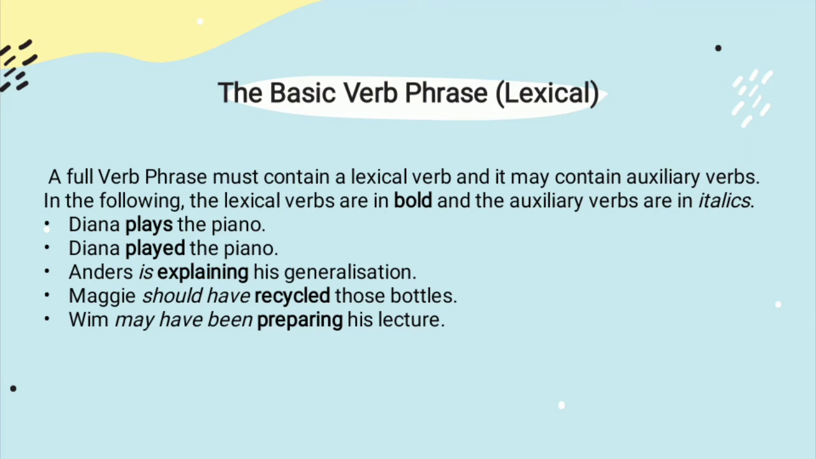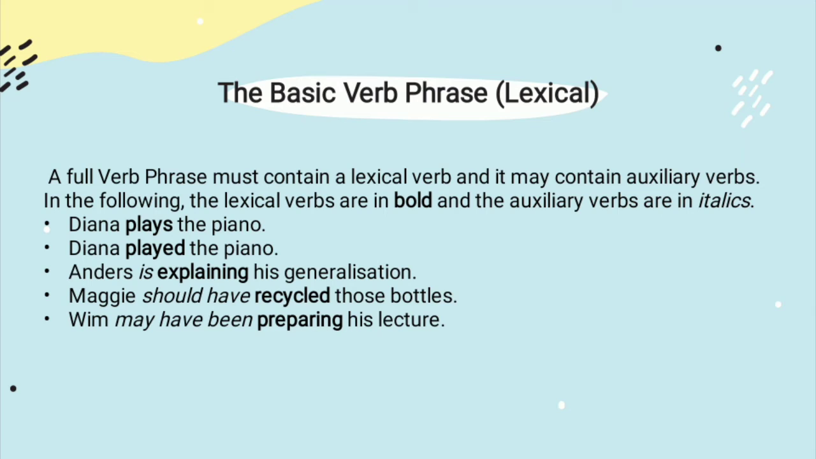Next, the basic verb phrase or lexical. A full verb phrase must contain a lexical verb and it may contain auxiliary verbs. In the following, the lexical verbs are in bold and the auxiliary verbs are in italics. Example: Diana plays the piano. Diana played the piano. In the sentence, the words plays and played are lexical verbs.